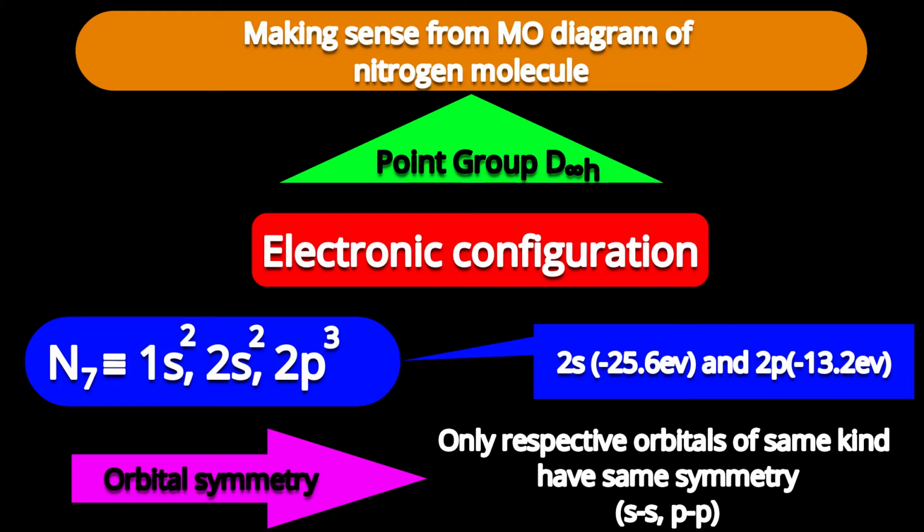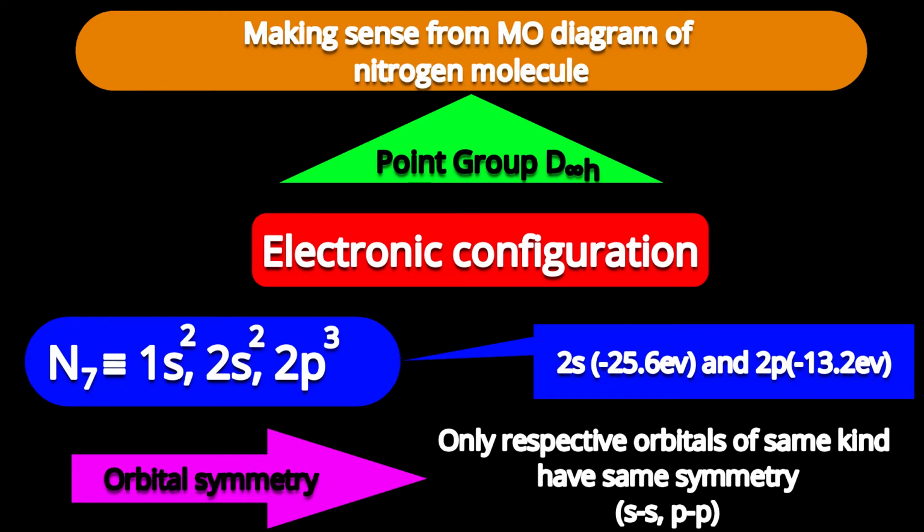Let us see the electronic configuration of the combining atoms. Nitrogen, atomic number 7, is 1s2, 2s2, 2p3. Among these three sets of orbitals, the 1s orbital is the inside orbital. Its energy is too low. Overlap is not possible because of its innerness. So I don't discuss that 1s orbital. I keep it as it is.